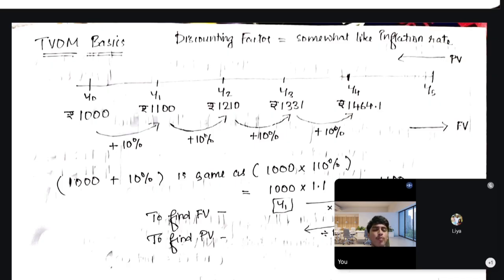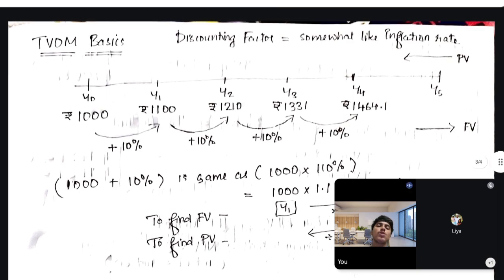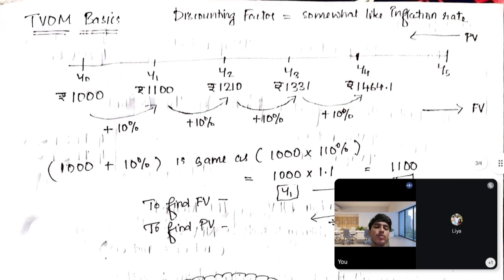FM is like an open-ended subject, like accounts and all. You can think in your own logic, and you can study in your own logic. If you are sure and confident in your logic, then you succeed. That's the theory behind the CA syllabus itself, tax and all, especially tax. If you're sure in your logic, you would definitely succeed. When I used to study, I used this logic. It's like an inflation rate. We can use it with an example.